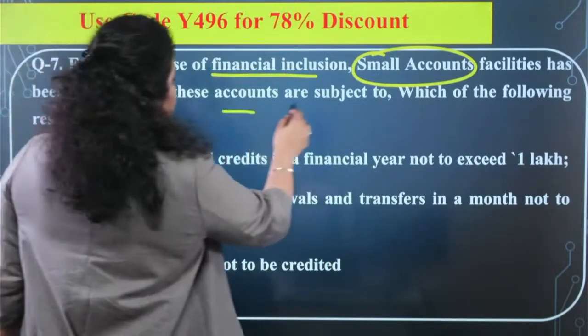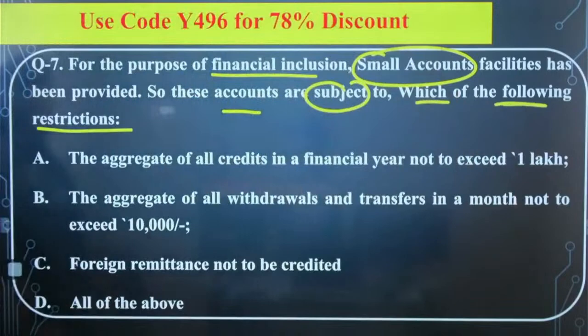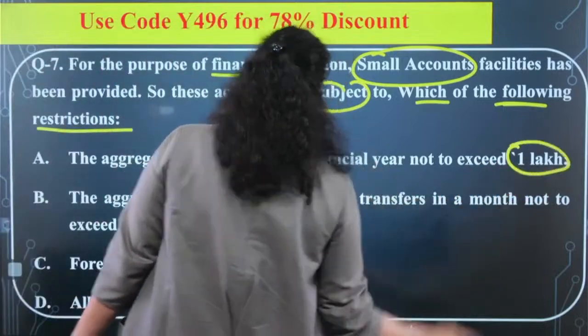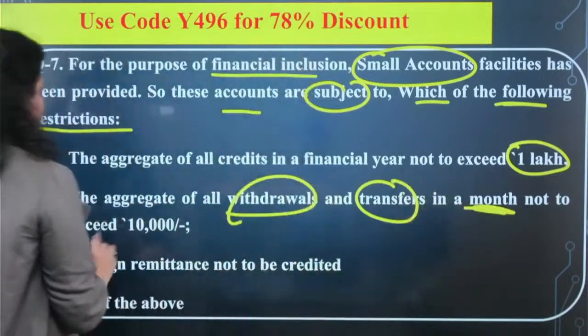So these accounts are subject to which of the following restrictions? Under the small accounts, which have been provided for financial inclusion, which of the following restrictions should be kept in mind when you are providing services to the customer? First is saying the aggregate of all credits in a financial year should not exceed rupees 1 lakh. Second is saying the aggregate of withdrawals and transfers in a month should not exceed 10,000.